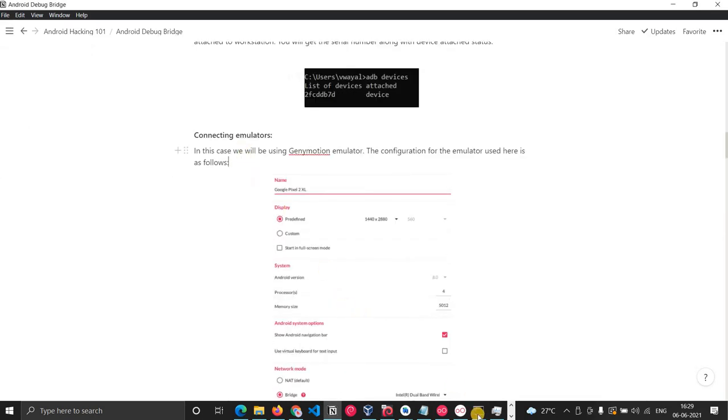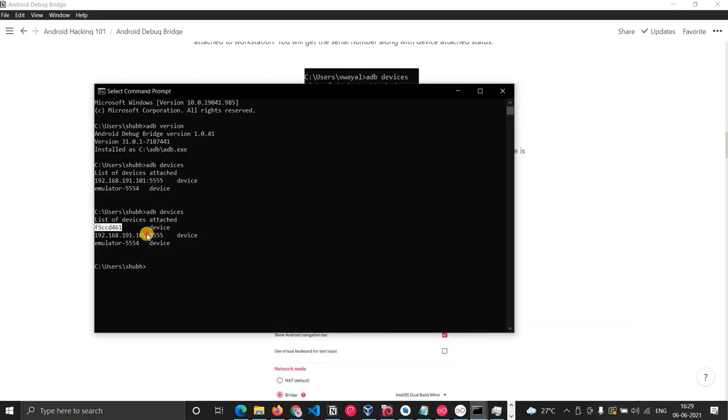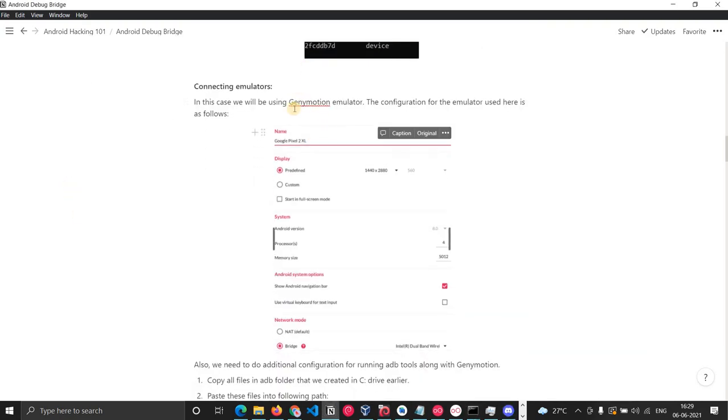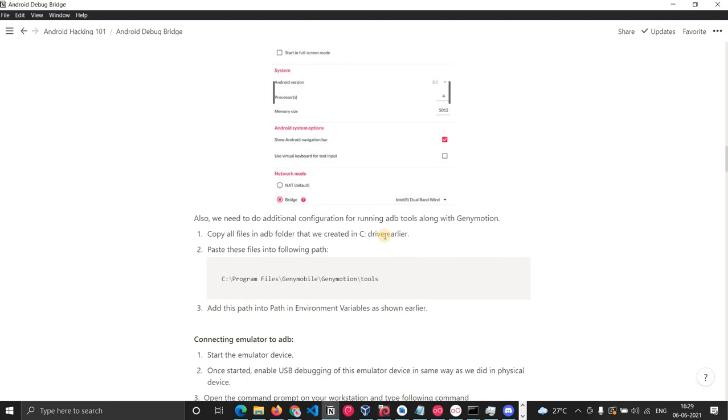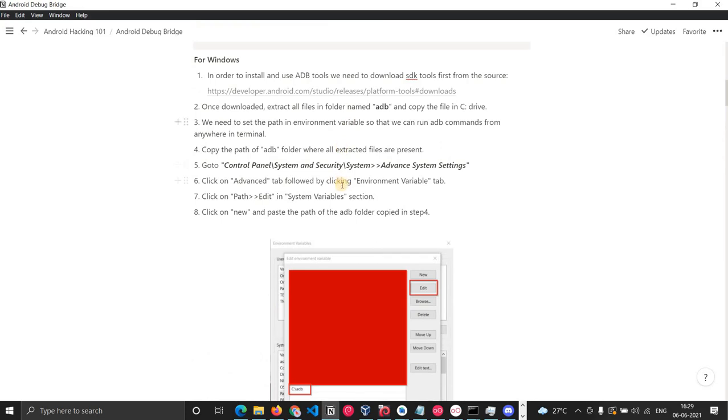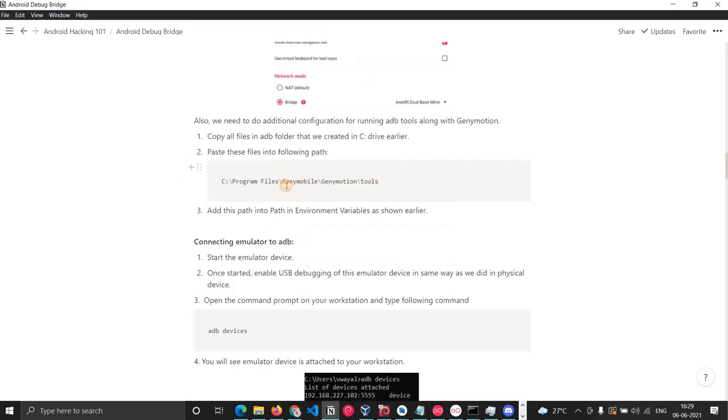Now how can we connect the emulator? You can see from here that we are also getting the emulator. In case of Genymotion, if you want ADB to work with Genymotion, you have to do some configuration. The ADB files which we downloaded before, you have to copy in this folder.